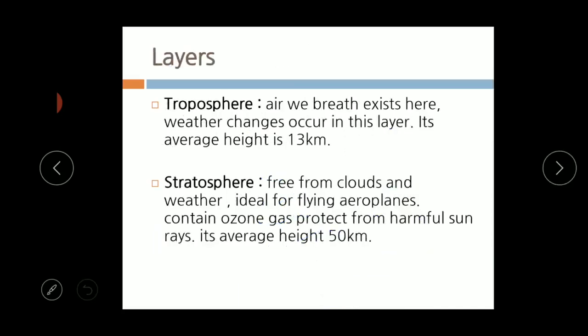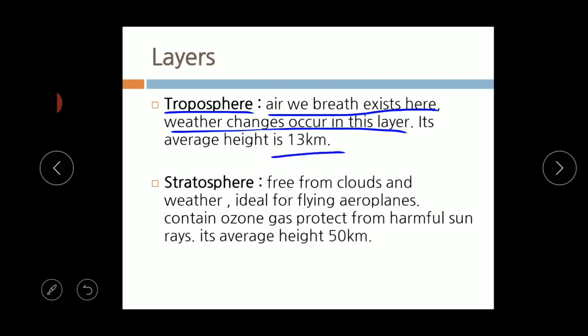About the layers, what is the troposphere? The air we breathe exists here, right, children? The air that we are breathing, that means carbon dioxide, oxygen and nitrogen, all these gases are present in the troposphere. Weather changes occur in this layer. Weather changes means raining, and some days it looks cloudy. These changes all occur in the troposphere. The average height of the troposphere is 13 km from the surface of the earth.